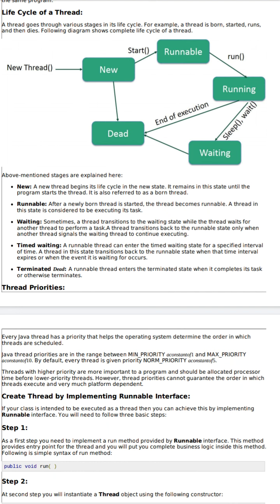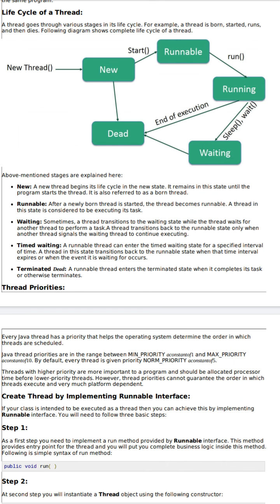Suppose here is a new rectangle box. When a thread is created, a new thread is born. Until I give it start, it will not start, so after birth we should start the thread.